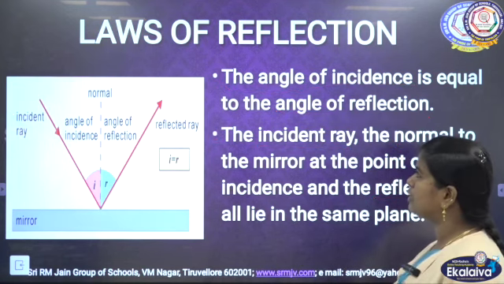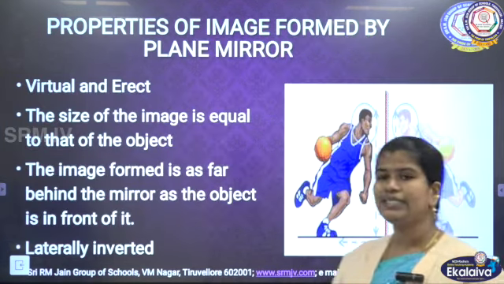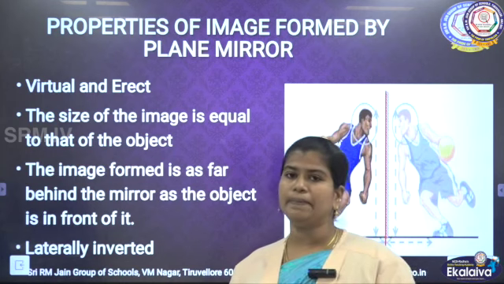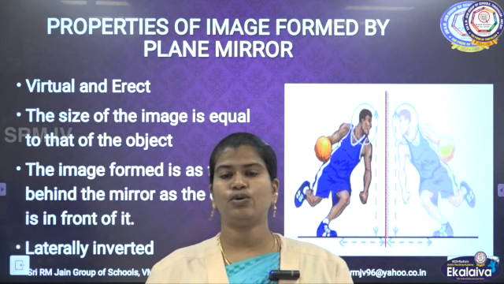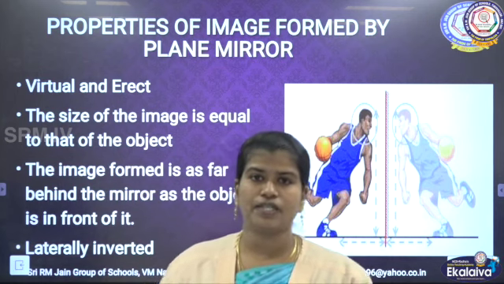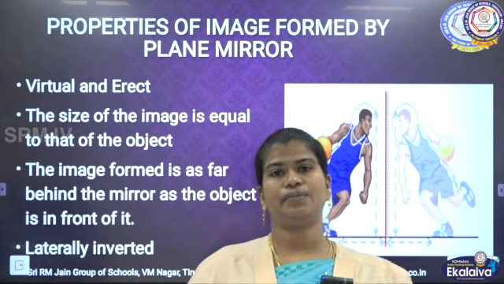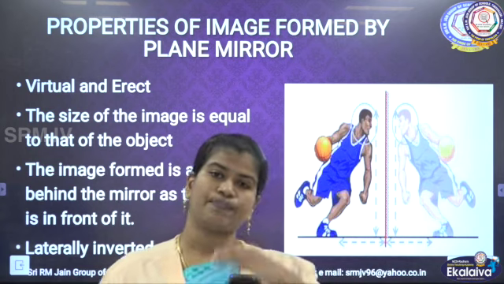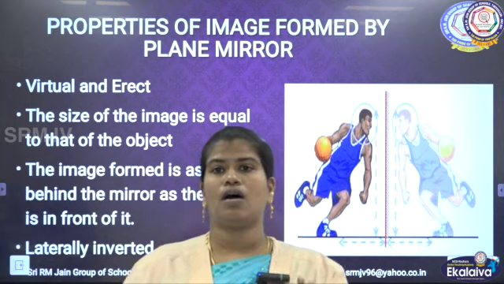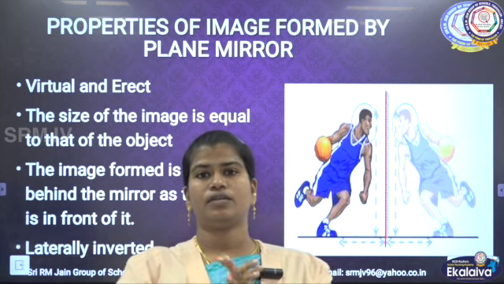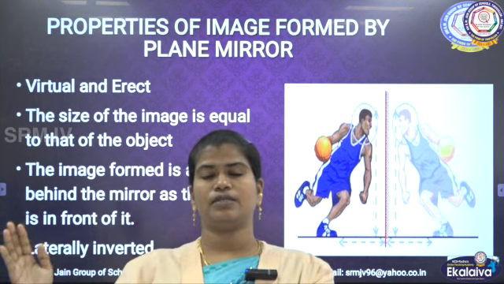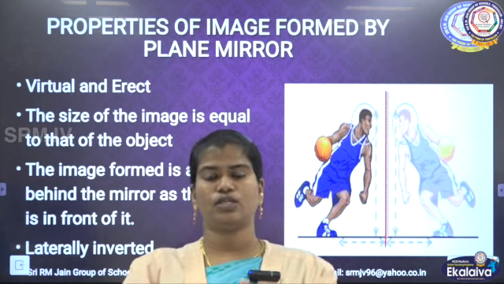Now we are going to discuss the properties of the image formed by a plane mirror. Before discussing this, let me tell you the difference between a real image and a virtual image. You could have studied in your lower classes what the difference is between a real image and a virtual image.